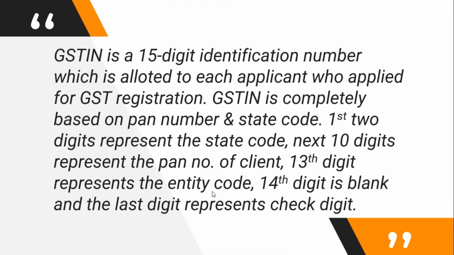It is a 15-digit identification number which is allotted to each applicant who applies for GST registration. It is not a number which is randomly given to an applicant. It is based on your PAN number and your state code. The first two digits of the GSTIN number represent your state code, from which state your business is. The next 10 digits represent your PAN number. The 13th digit represents the entity code, that is whether your business is a proprietorship or a one person company, etc. The 14th digit is just a blank code, and the last digit represents the check digit. It is a check code to detect any errors.